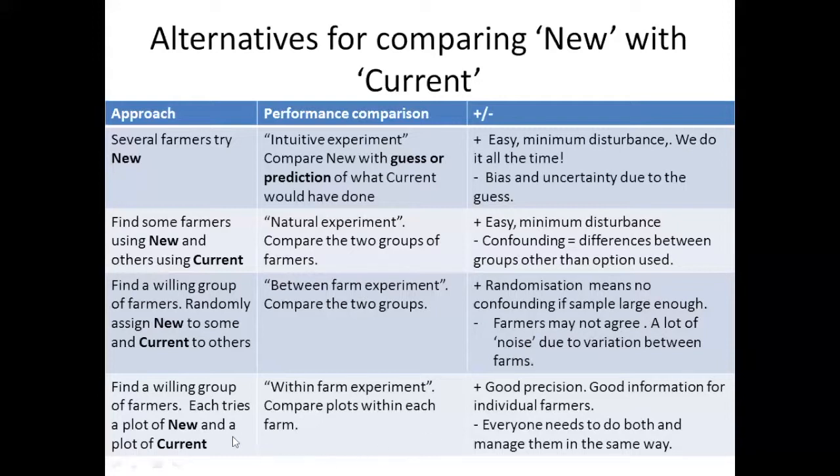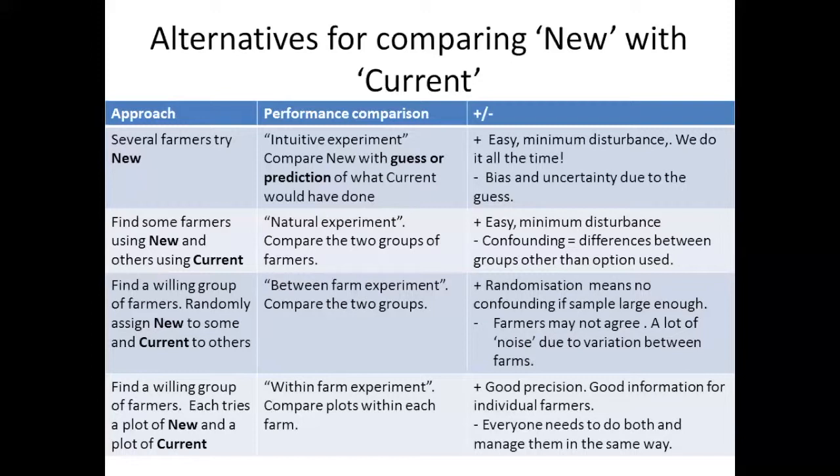And so we come to the fourth type of design, the within farm experiment, where you find your group of farmers who want to take part, and each of those farmers tries both the new one and the current one. Okay? That gives you good precision. It gives you good information, both for researchers over the whole population, but it also means individual farmers have good information for themselves as well. Okay?